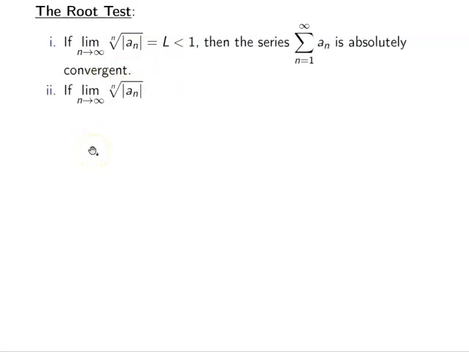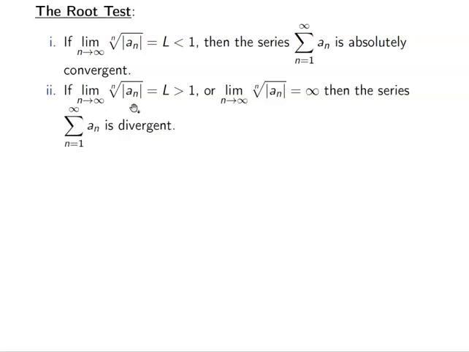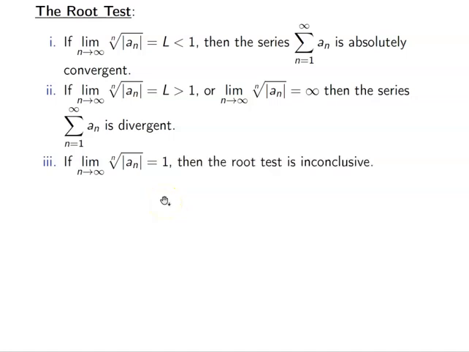If I take the limit as n goes to infinity of the nth root of the absolute value of the formula for the terms of my series, and that is larger than 1, then my series is divergent, just like with the ratio test. And if that limit comes out to being 1, then it's inconclusive. Again, the results here are just like the previous test. So let's do an example.